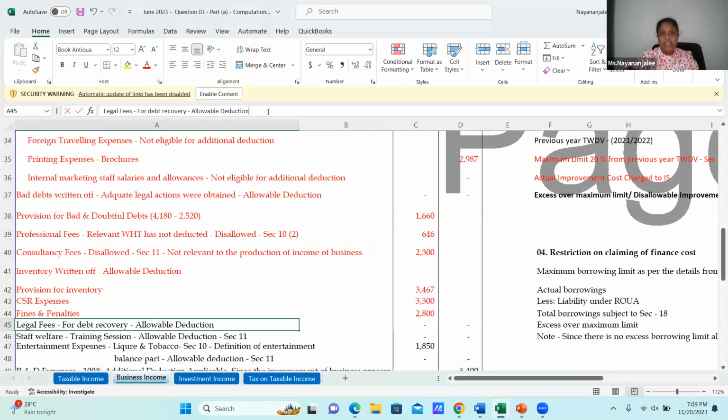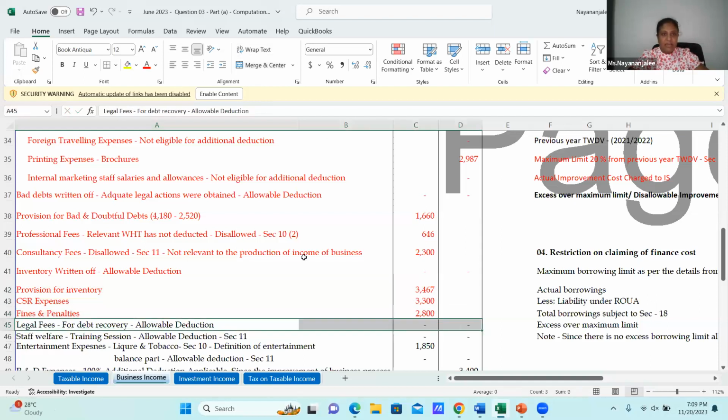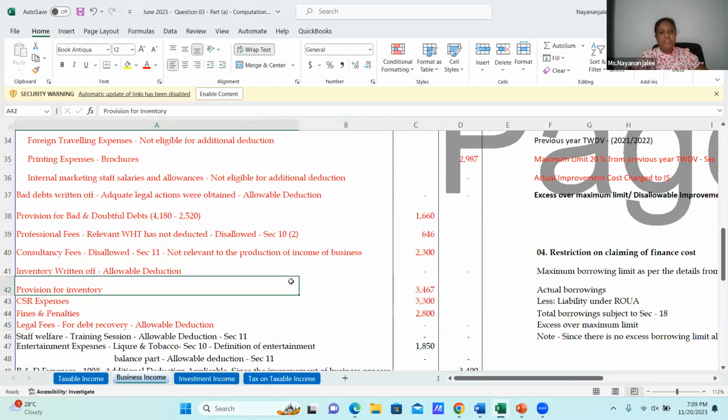It has allowable deduction. Then you can even put a note for this, which is the relevant WHT is deducted. After January, any assumption you can put, since the question says so, I have put here as the allowable deduction, the reason being it is incurred for the production of income, the recovery of bad debts, and the next, assuming that the relevant WHT is deducted on that part.